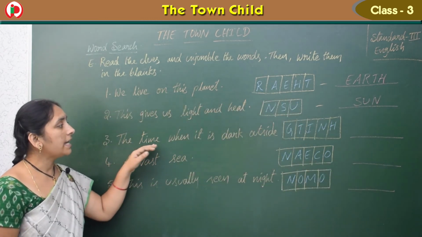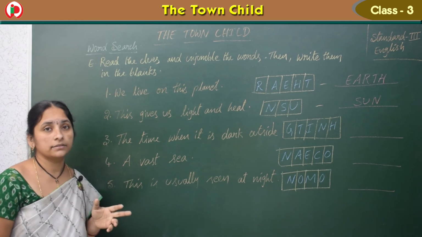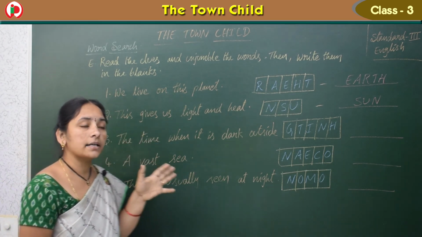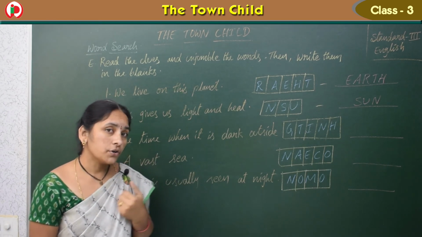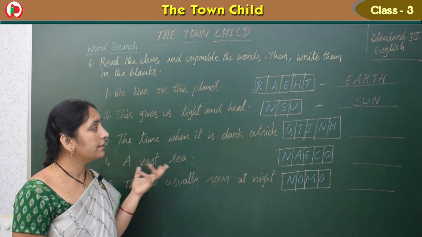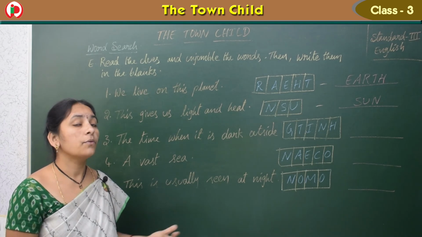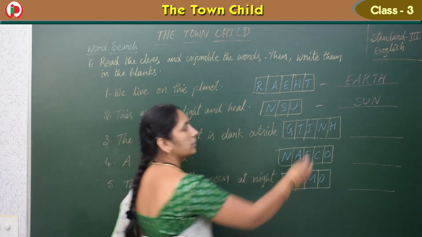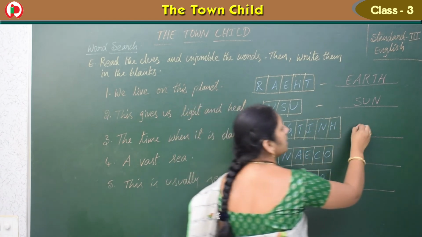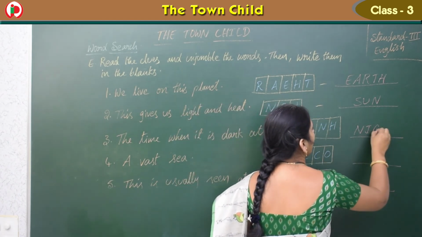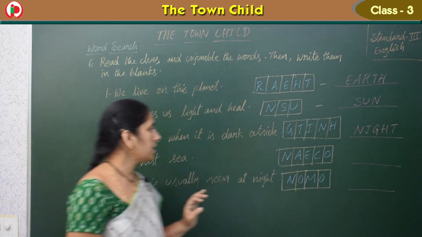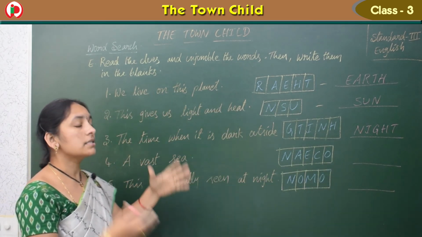And the time when it is dark outside. So outside complete dark, black, dark is there. What do you call that? Is the time morning time? Morning, do you see dark color? No. So at what time? Night. So see the spelling, N-I-G-H-T, right? So night. N-I-G-H-T. Night.